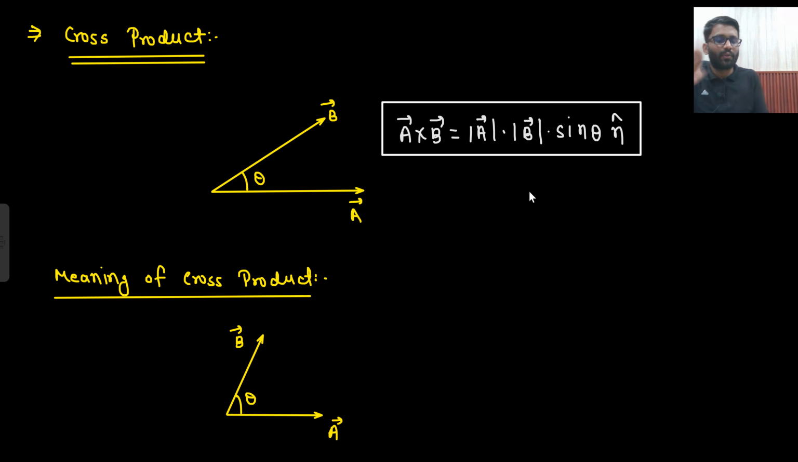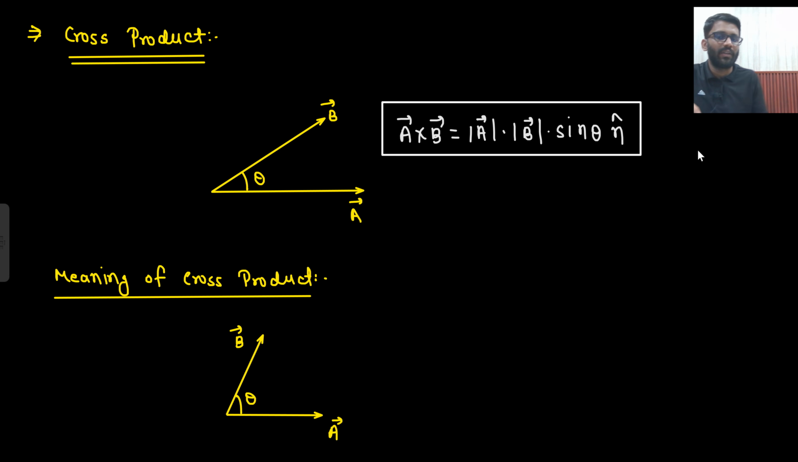So A vector cross B vector is magnitude of A into magnitude of B into sine theta, and the direction is n cap. And what is this direction? If I am saying do A cross B, what are you going to do? You will take your right hand, place it on A, and go from A to B, where your thumb is directing outward from the plane. So here a dot will come.